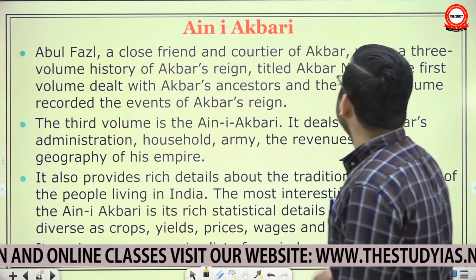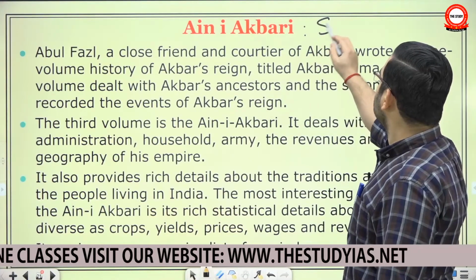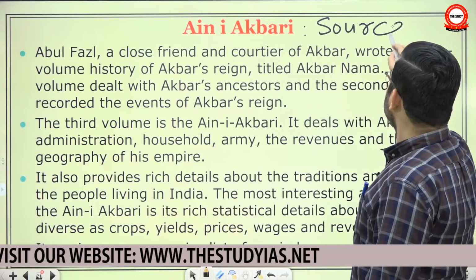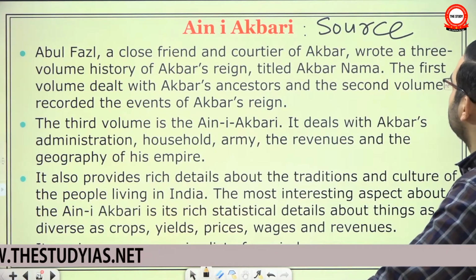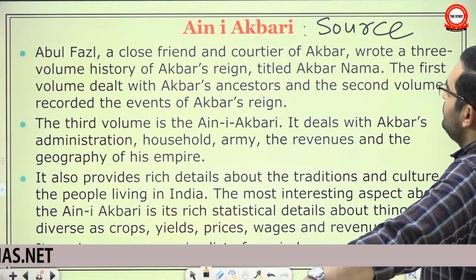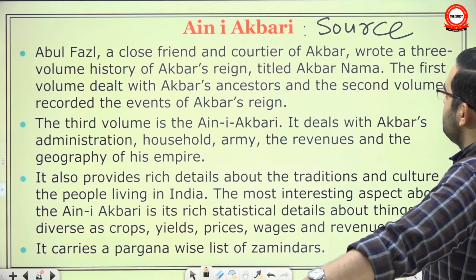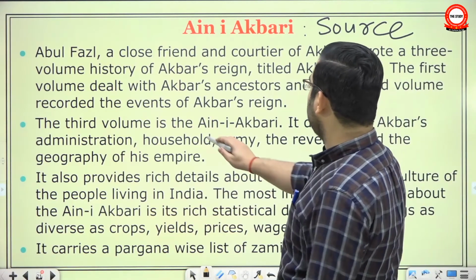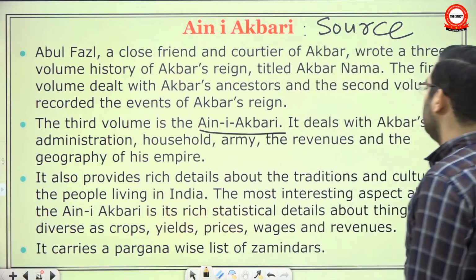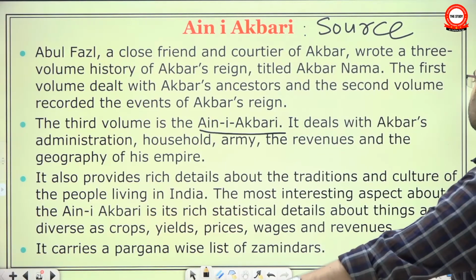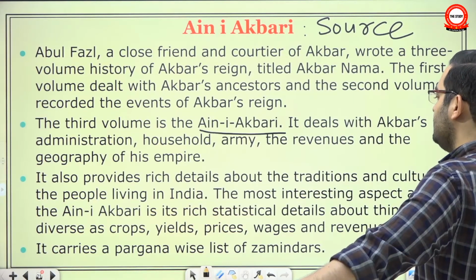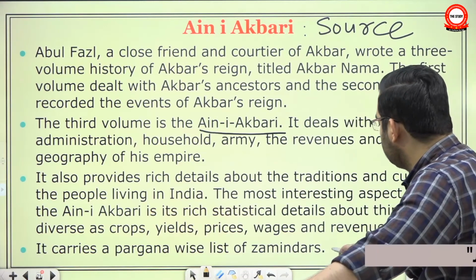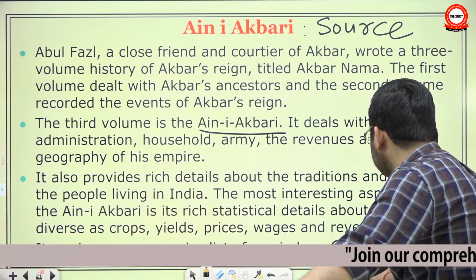Now we are mentioning a very important source to study Mughal history. Possibly the most important source, Ain-e-Akbari, written by Abul Fazl, a close friend and courtier of Akbar. It is a 3-volume account. The first deals with Akbar's ancestors, the second with the important events of Akbar's reign, and the third is a kind of gazette, an encyclopedia. It deals with Akbar's administration, household, army, revenues, the geography of the empire. In fact, it carries a Pargana-wise list of Zamindars, and quite surprisingly, it mentions their caste as well.